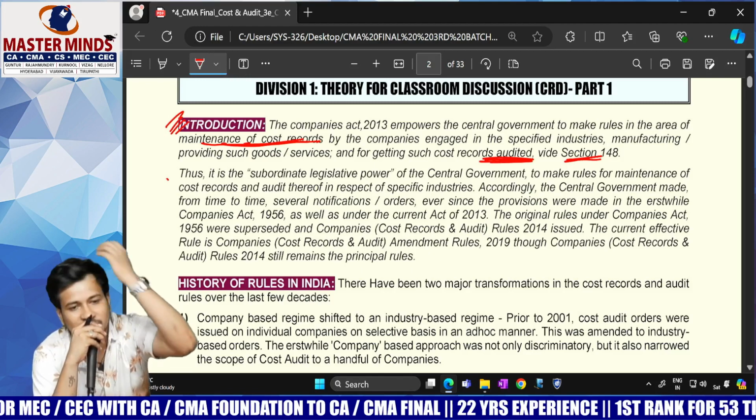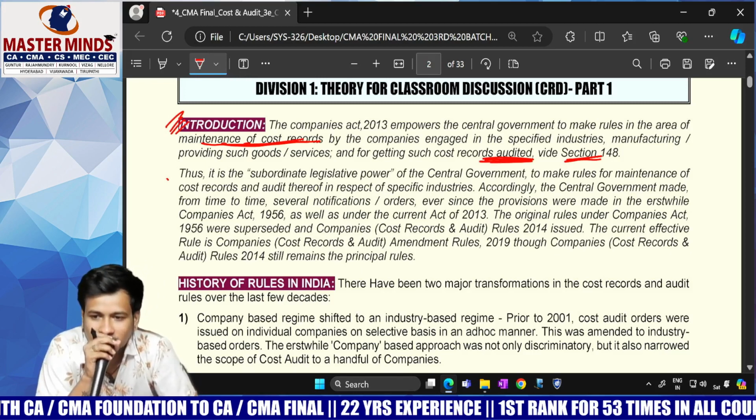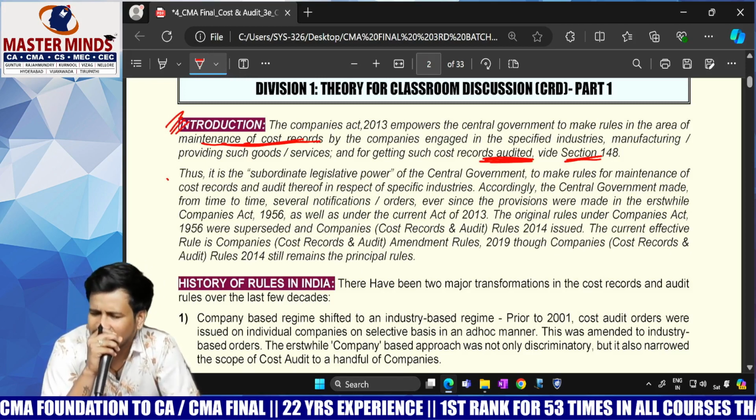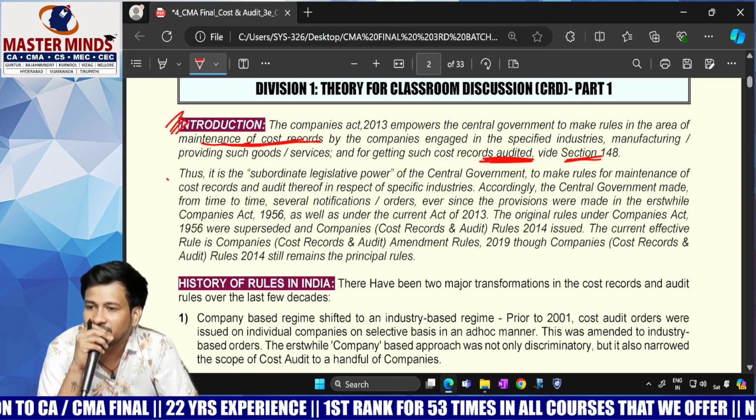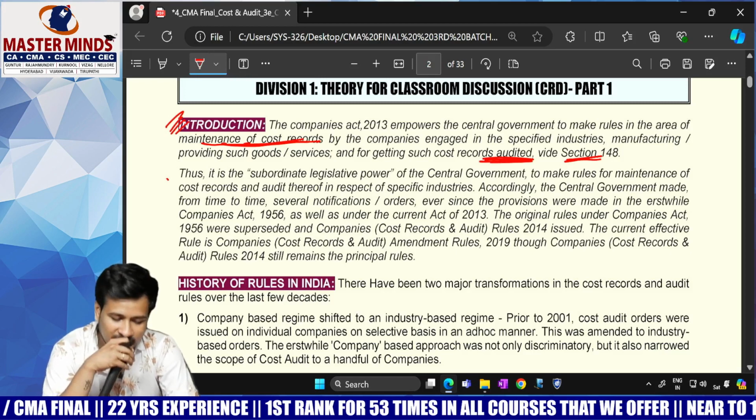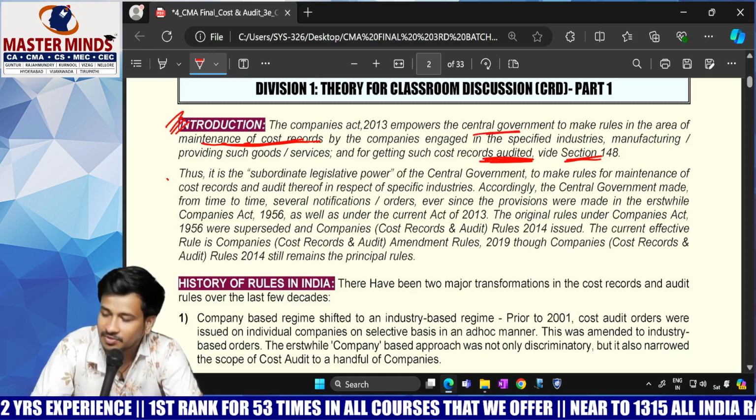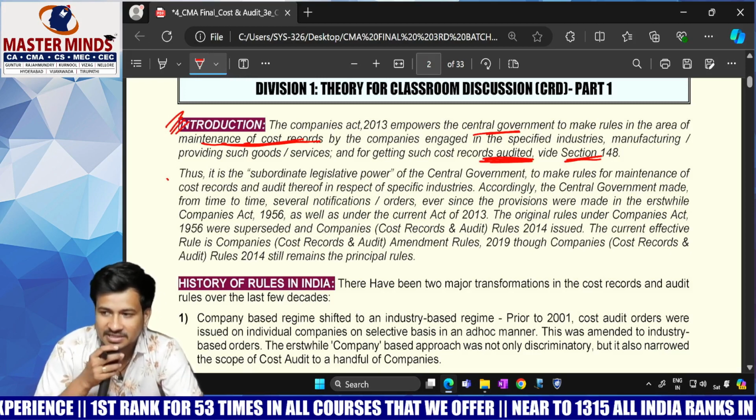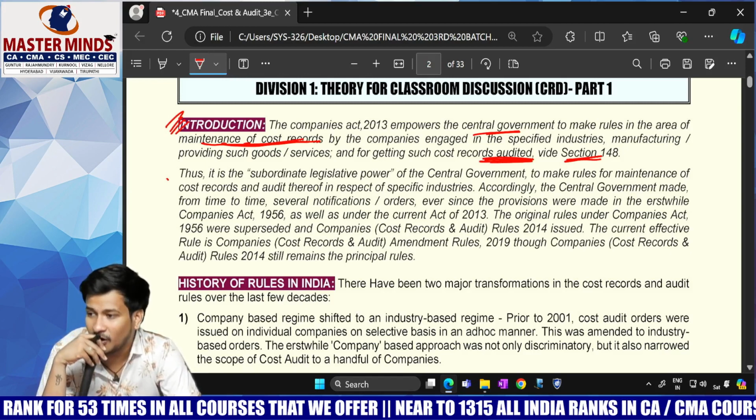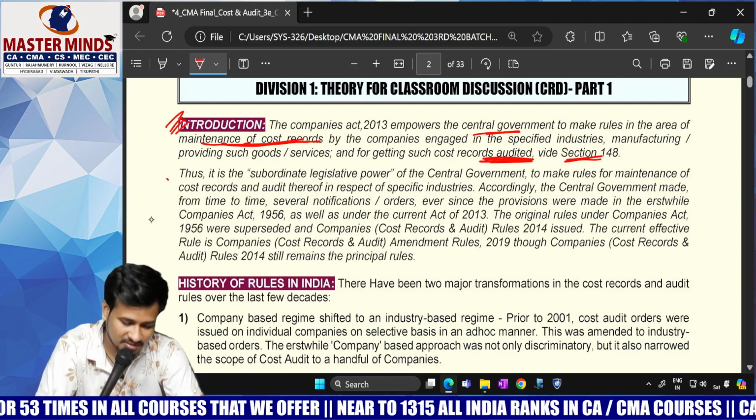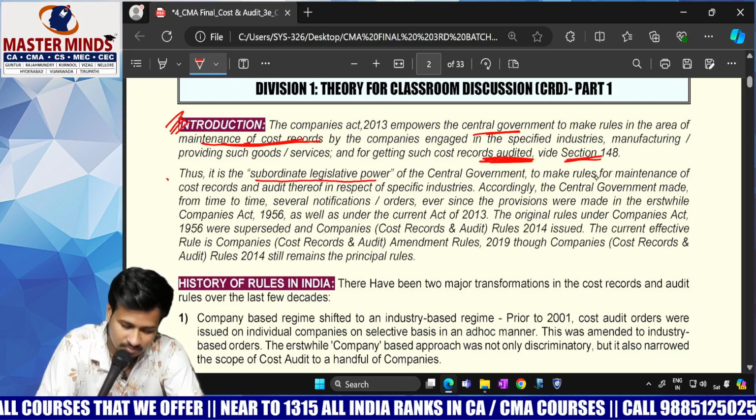Rule 1 will be short title, commencement and applicability. Rule 2 will be definitions, just like section 1 and section 2. Anyway, who is empowering? The Companies Act 2013 is empowering the central government to frame the rules with respect to cost records and cost audit. Clear, everybody? Next.